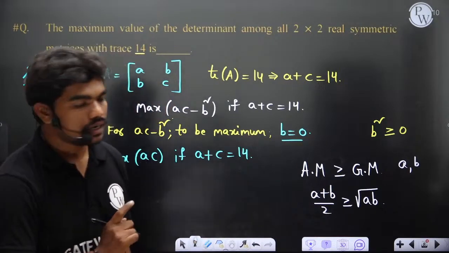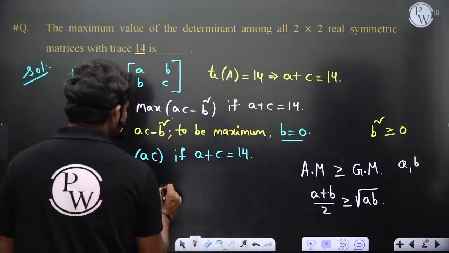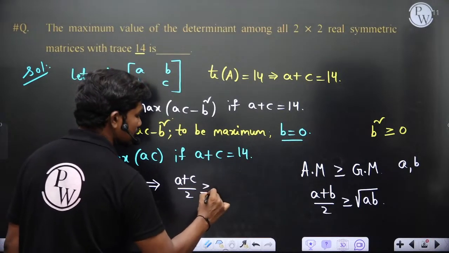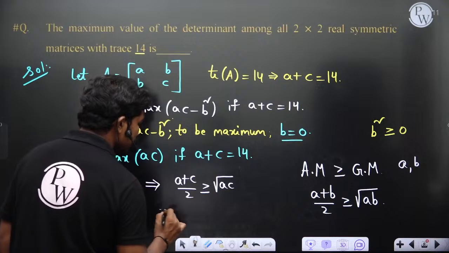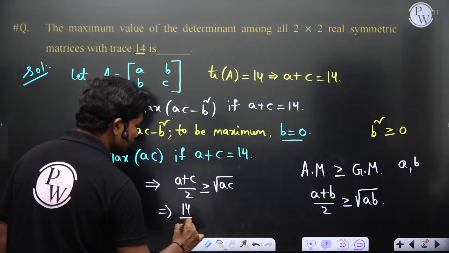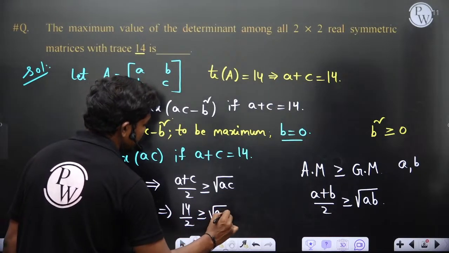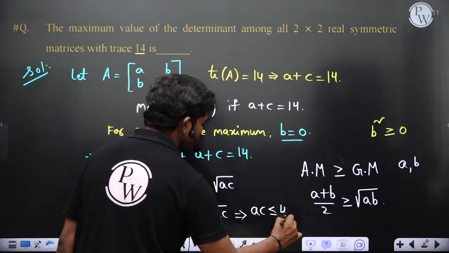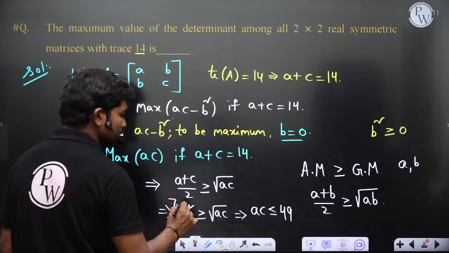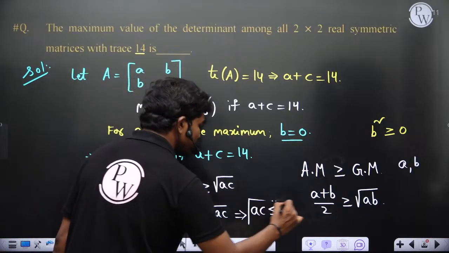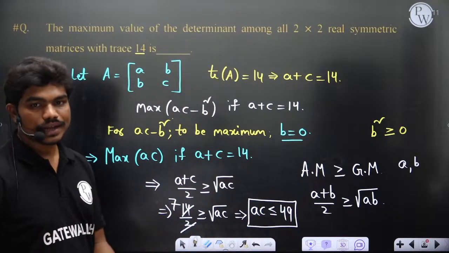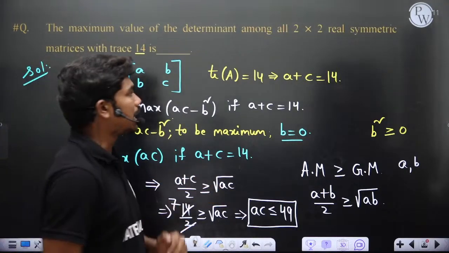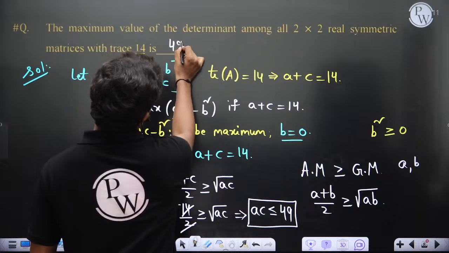Now let's see, if you know this, it tells you that (A plus C) by 2 is always greater than or equal to square root of AC, and A plus C is given as 14. So 14 by 2 is greater than or equal to square root of AC. This implies AC is less than or equal to 49, because this is 7. If you square on both sides, AC is less than or equal to 49. That's it. So the maximum value of this term AC is actually 49.